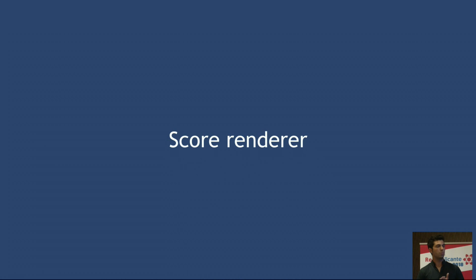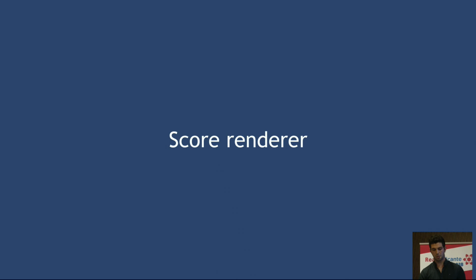At this point, we're missing two things. First, how to render the score, and second, how to set it in motion. And the score, so that you can have an idea, is just an SVG document that we get from some remote API. External, we don't have control on that. And in that SVG is where all the notes, silences, rows, voices are located.